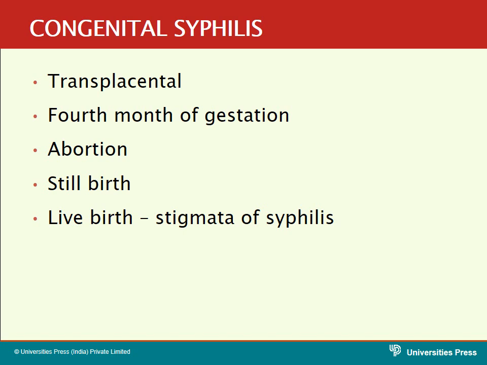The baby may abort, or the baby may be delivered as a stillborn. If the baby is born alive, the baby exhibits various stigmata for identification of the congenital syphilis. What are these various stigmata for identification of this congenital syphilis? We will show in the next slide.